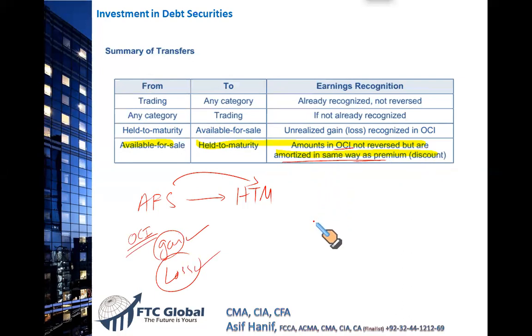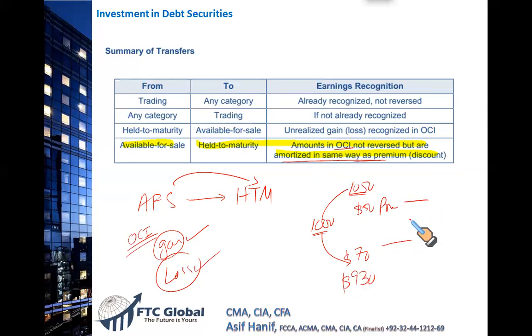Now, what is premium and discount? I hope you remember. A bond of $1,000 sells for $1,050. Why? Because the coupon is more than the market rate. Or a bond that has a face value of $1,000 is sold for $930. Why? Because the coupon is less than the market rate. This $50 is called the premium. This $70 is called the discount. And this is what is amortized every year.